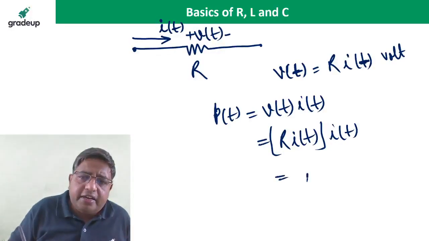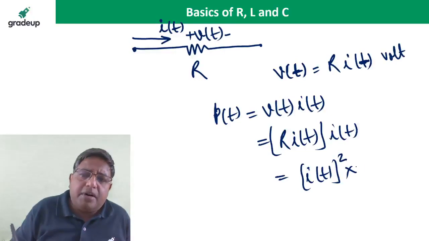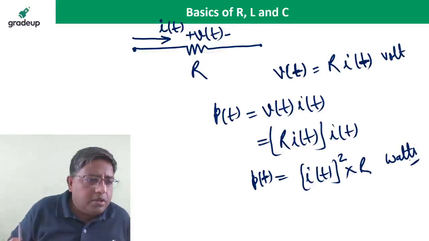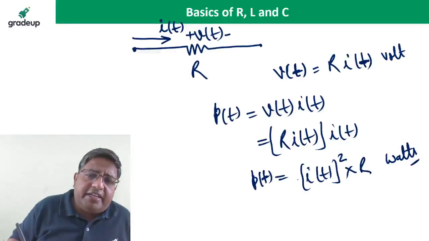So it is the I square multiplied by R. That is the power dissipated, power in watts. But if we calculate the